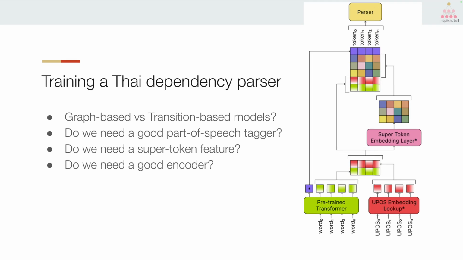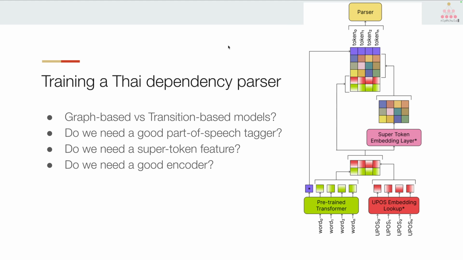At this point, you might want to know how we train the parser. People have studied parsing for a long time, and there are many models that we could use for forming a dependency parser. So we have four questions that we want to tackle here. The first one, which architecture should we use, graph-based or transition-based? They're better for certain languages.